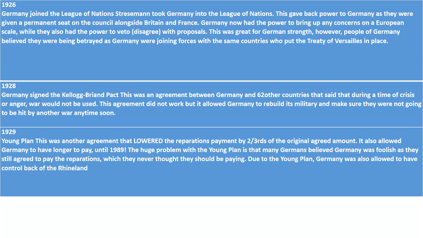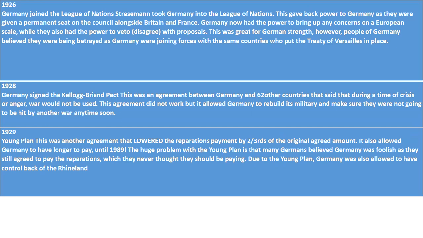For German strength this was great, but people of Germany believed they were being betrayed because Germany were now technically equal and joining forces with the same countries who put the Treaty of Versailles in place. And many people felt like the German government were betraying their trust.